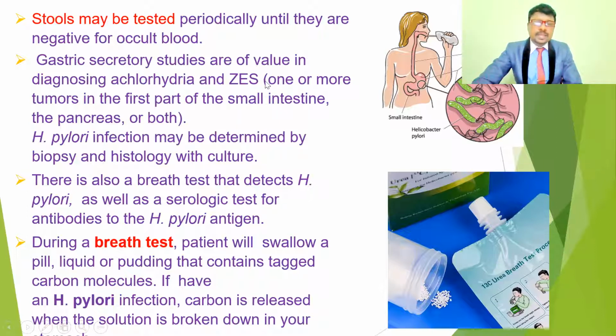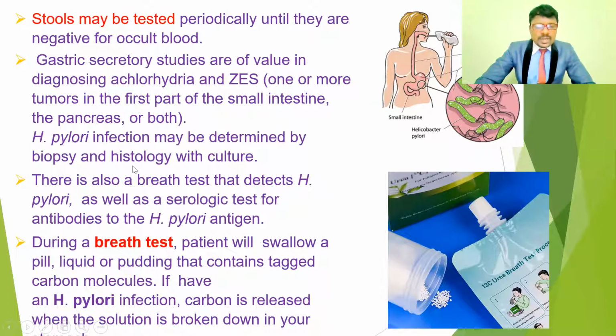And also in the case of other conditions, that is another type of disease. If there are any infections or tumors in the small intestine, one or two tumors may occur in the small intestine. So these secretions are going to be absent in the case of achlorhydria and also in the gastric secretory studies.